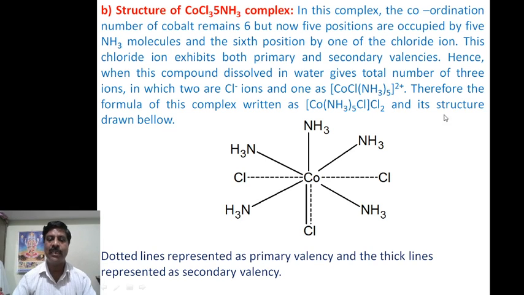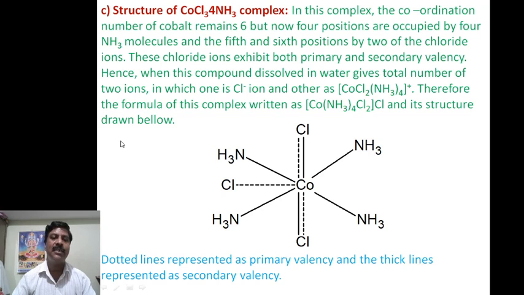Therefore, like the structure, you have to say that 5 secondary valencies are present at the 5 corners, and 1 chloro group acts as both a primary valency and a secondary valency, it acts as a coordination number, and 2 chloro groups act as simple ions, and the dotted line is the same here.